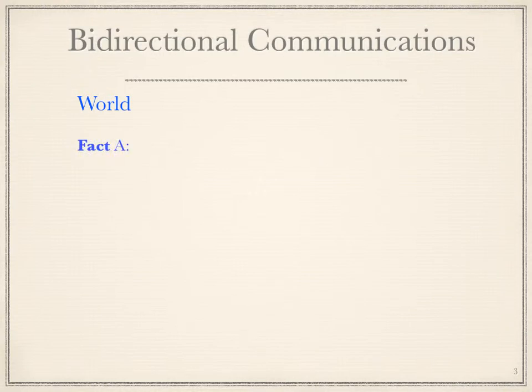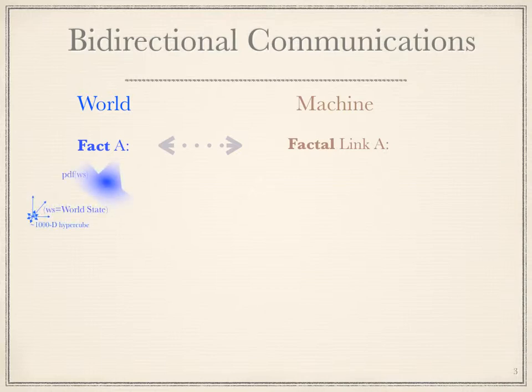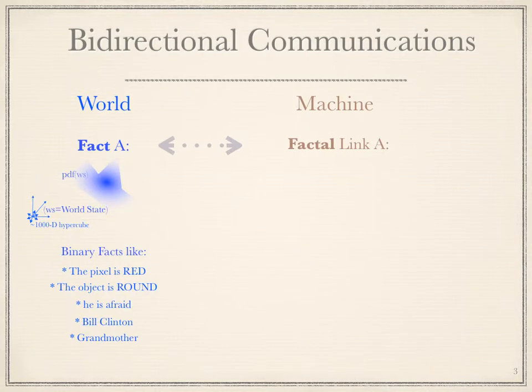For each fractal the being knows about in the world, it has a fractal to represent that knowledge in the being. Facts are binary predicates, true or false depending on the state of the world. They're PDFs. A few examples are shown. Here we ignore how attention shifts can change this map.